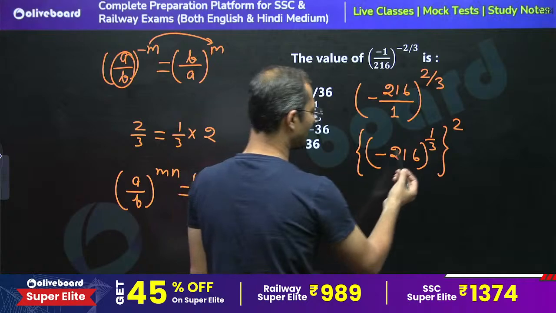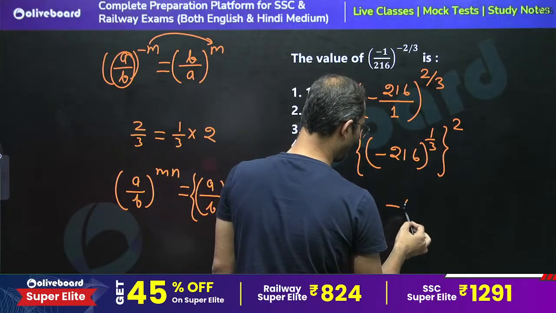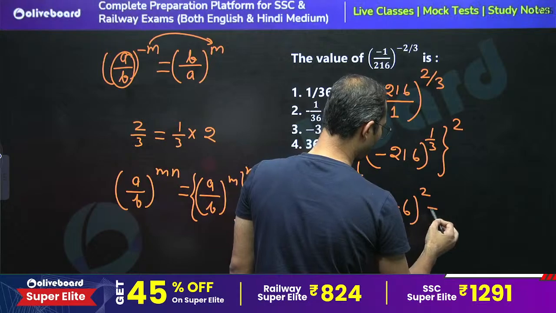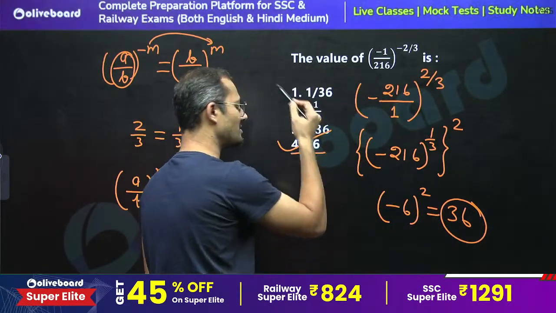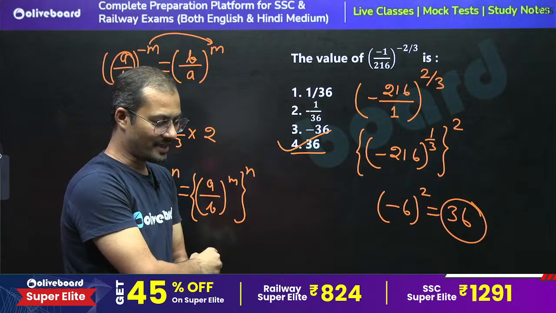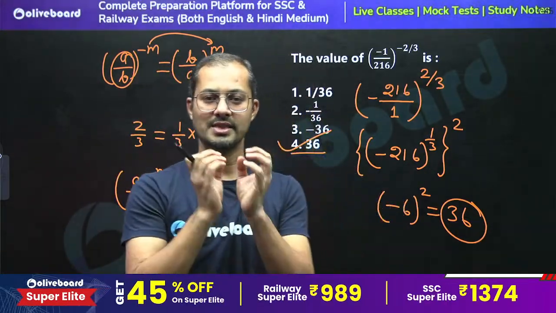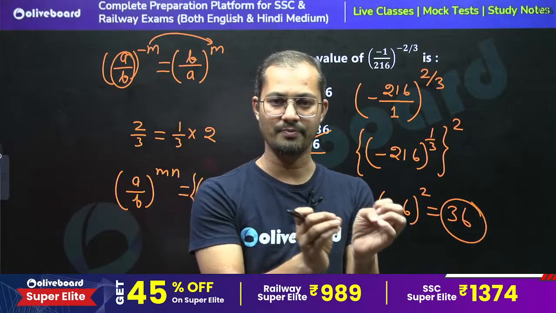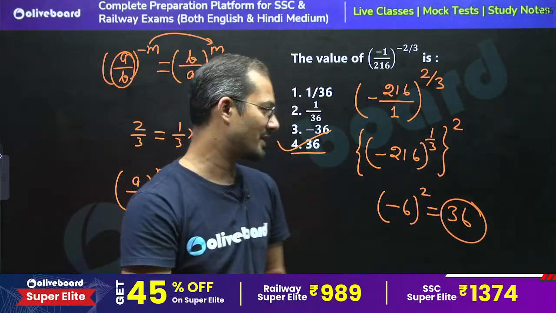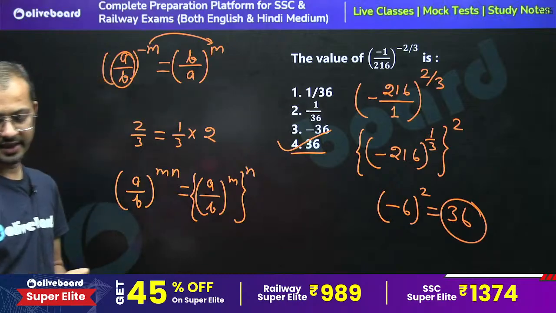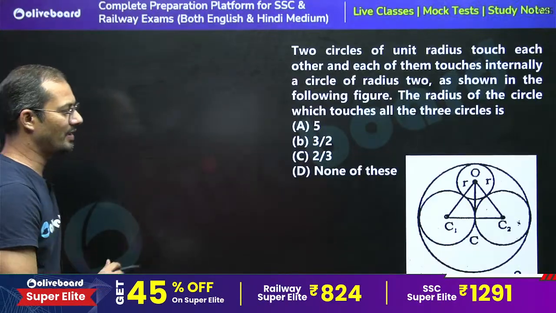So the cube root of minus 216 is minus 6, whole square. Now the answer is 36. So 36 is the right answer, as the square of a negative number is always positive. So minus 6 square is minus 6 into minus 6, which is 36. Yes, you are very much correct.